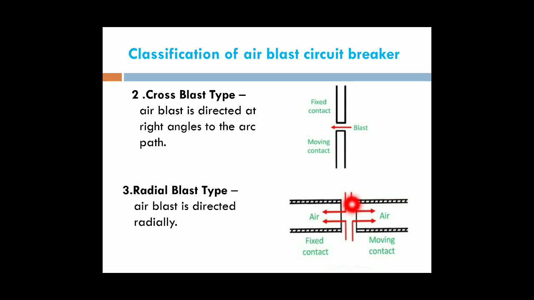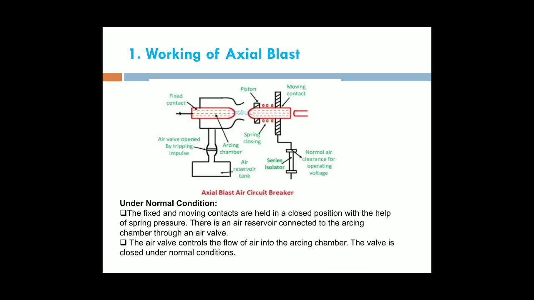Due to that blasting of the air in radial form, the ionization particles in between the fixed and moving contacts are quickly disturbed. Due to this disturbance of the ionized particles, we quickly reduce the arc in the fixed and moving contacts. Therefore, we protect the circuit breaker contacts within a short time. These are the basic classifications of an air blast circuit breaker depending upon the direction of the blast of air. Next, coming to the working of an